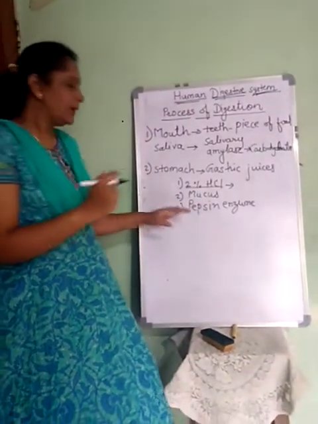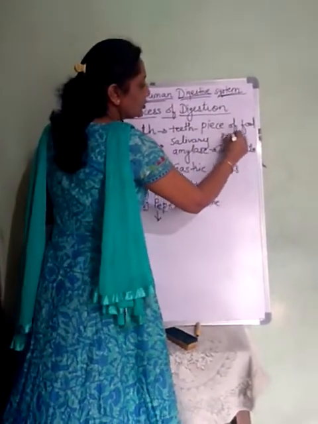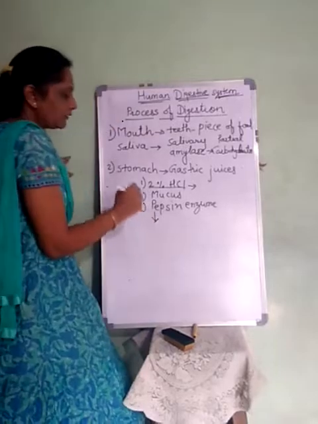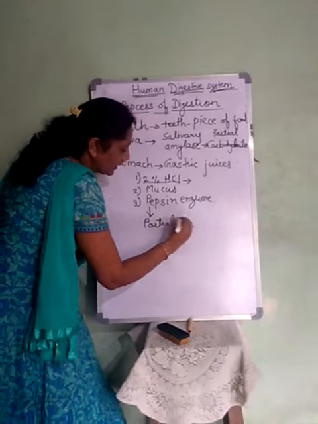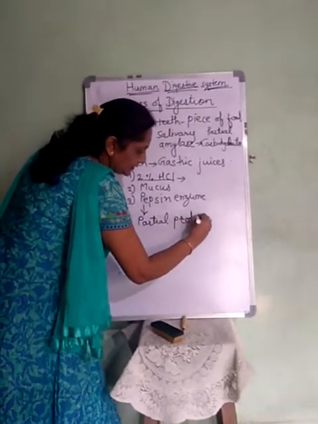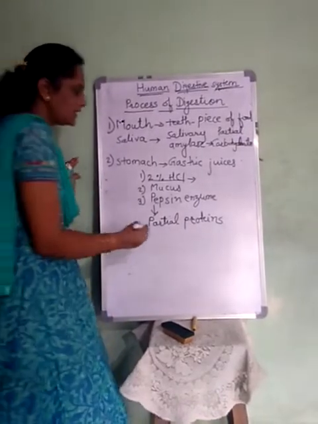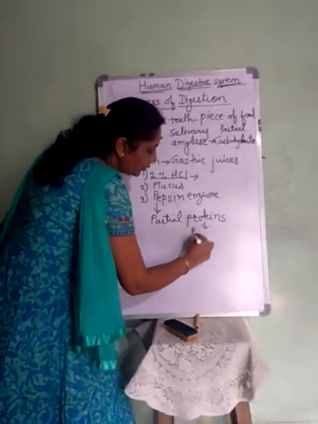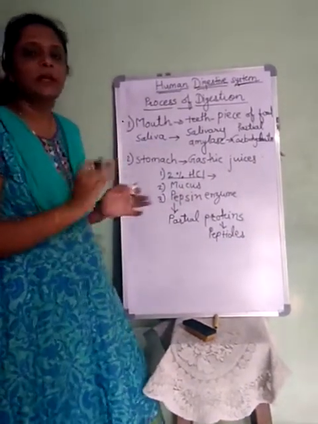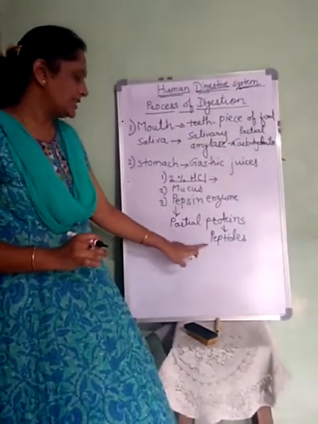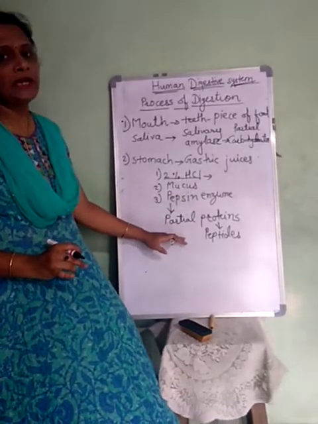This pepsin enzyme brings about partial digestion. Here also, with the help of pepsin enzyme, partial digestion of proteins takes place. In the stomach the partial digestion of proteins takes place, and these proteins are converted into peptides. You just remember the names, that's it. It is the intermediate product. So proteins get converted into peptides. This is the function of the enzyme pepsin.